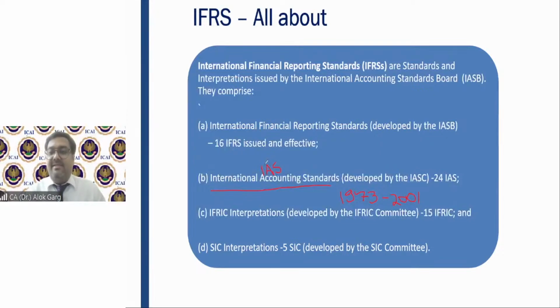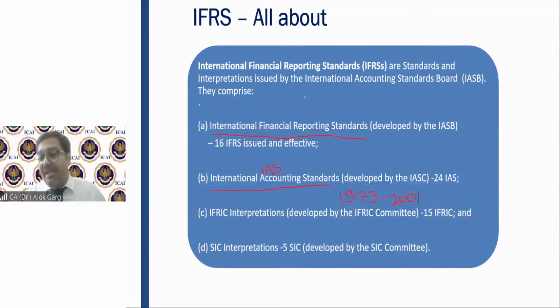Now the point is, in 3 decades, in 28 years, the size of the economy grew like anything. The complexity of the transactions grew like anything. A lot of scams and frauds started happening. So they decided to revisit the entire structure of international accounting standards, and wherever there is a need to change those standards substantially, they will come out with a new standard under the title of IFRS.